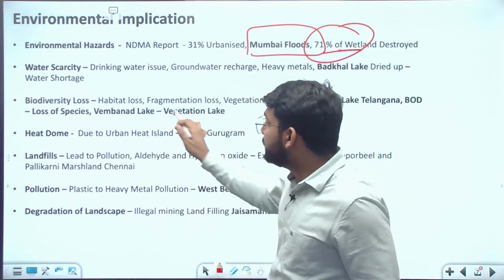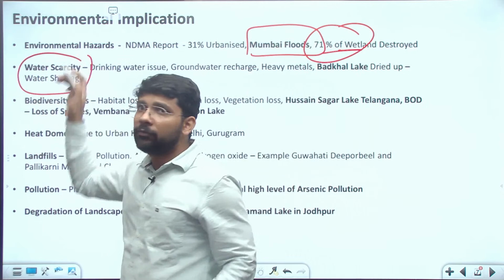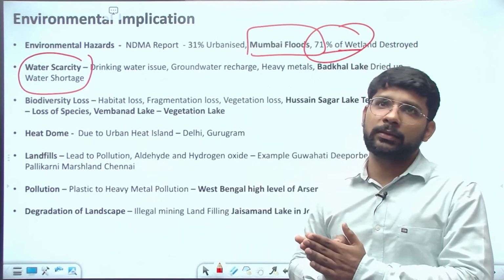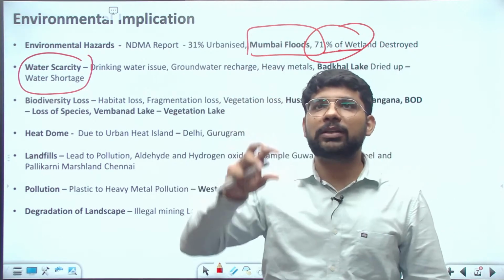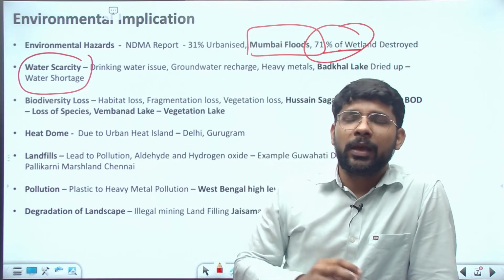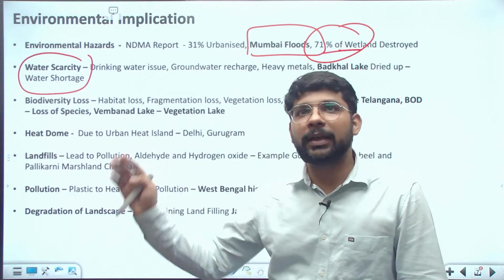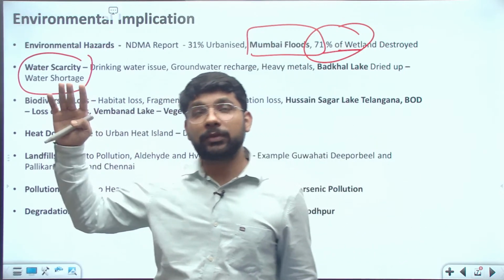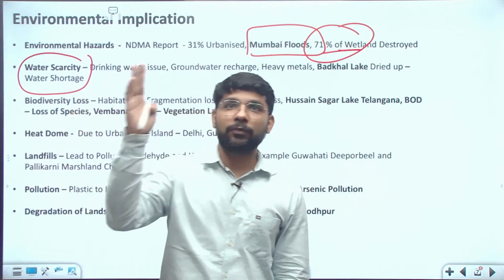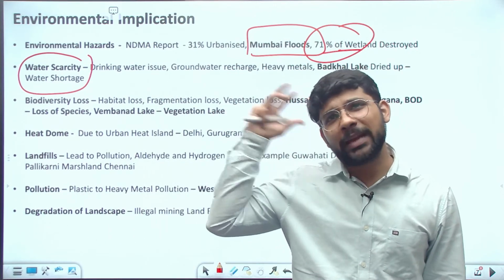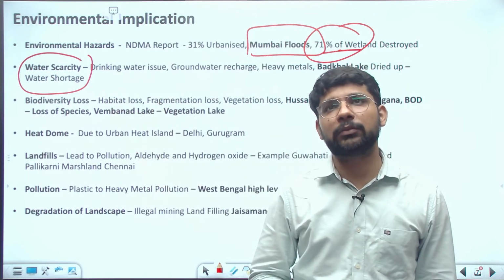Next is the water scarcity. If there is a degradation of the lake, there is a decrease in the wetlands, that will lead to water scarcity in the area. And there are many examples of water scarcity. Even in the case of Punjab, the various southern states, and Maharashtra, there are many examples related to water scarcity.